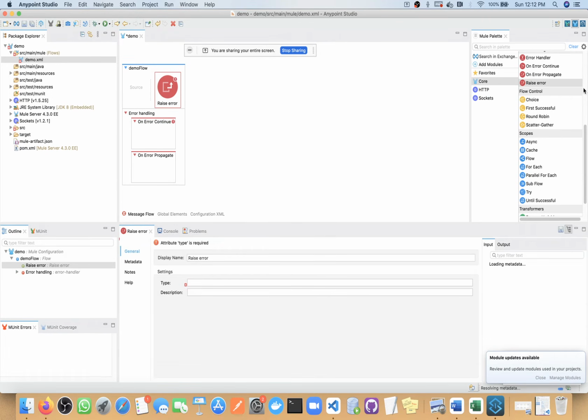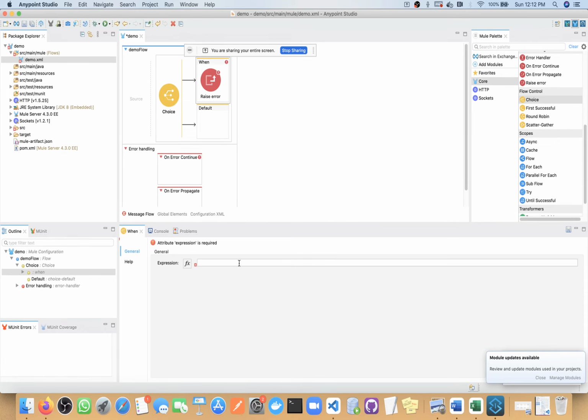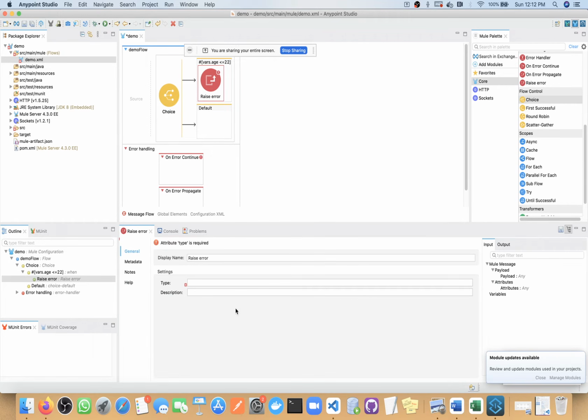How will we use this? Let me take a choice here. What I will do here is check whether the age is less than or equal to 22. If it is less than or equal to 22, then I will raise one error, and you need to define the type of that particular error. To define the type, you must follow proper syntax.